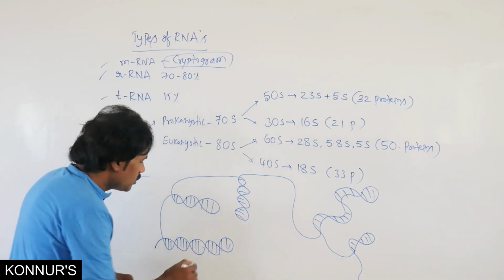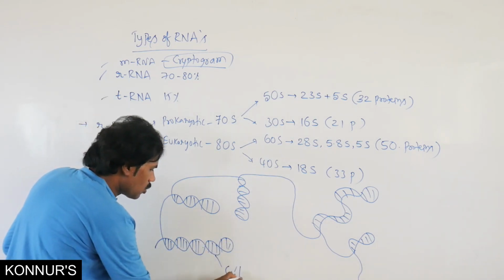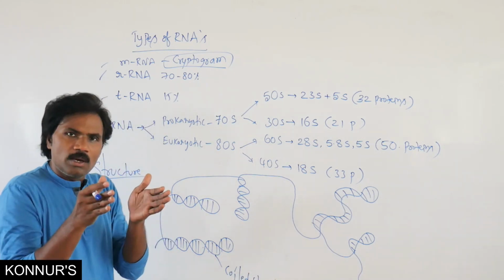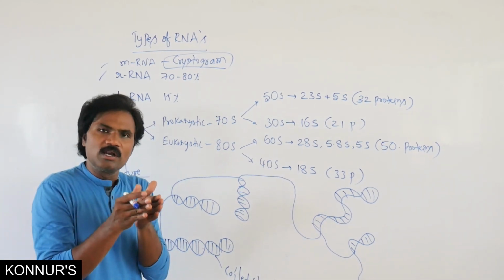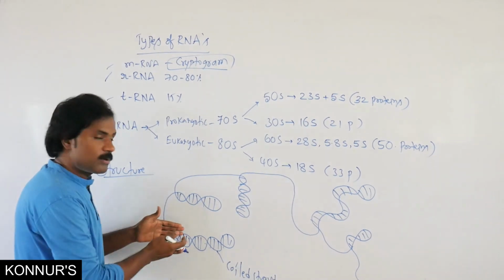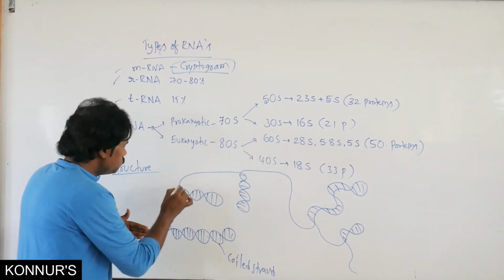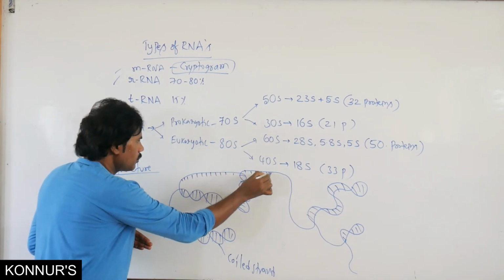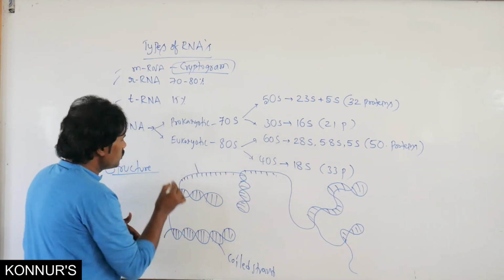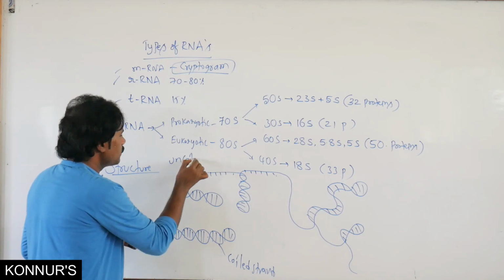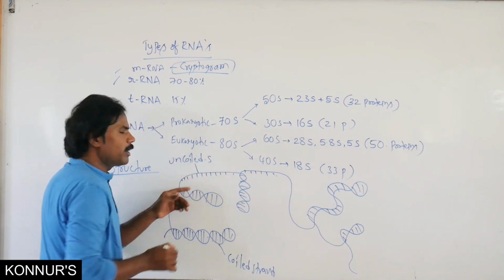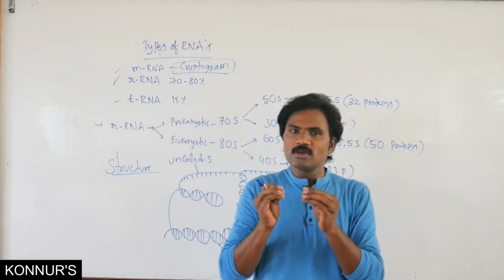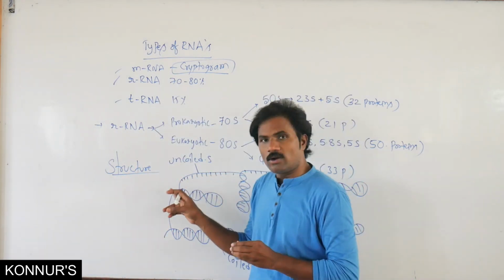This is the coiled one, that means base paired, similar to the DNA. These are uncoiled strand. So it continues: some areas are coiled, some areas are uncoiled.